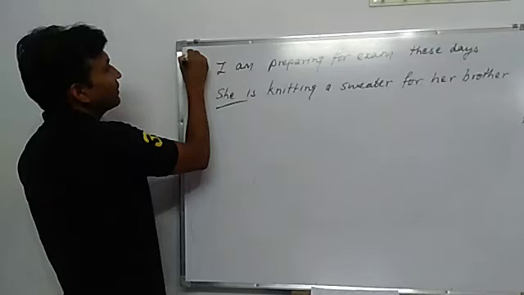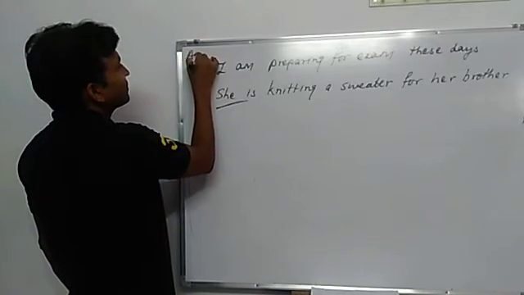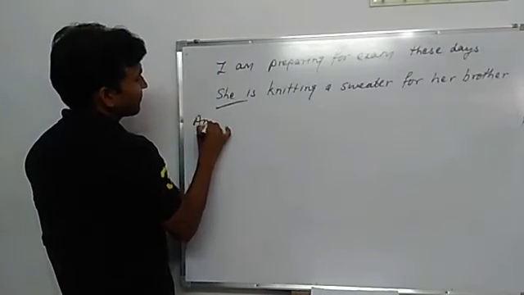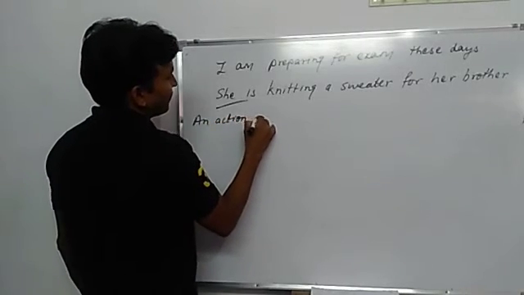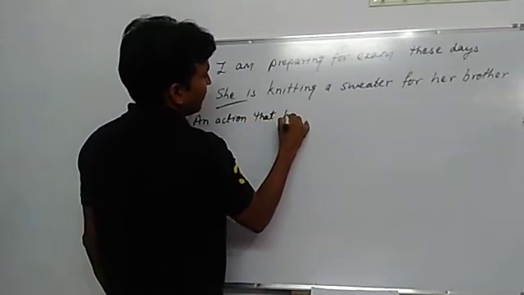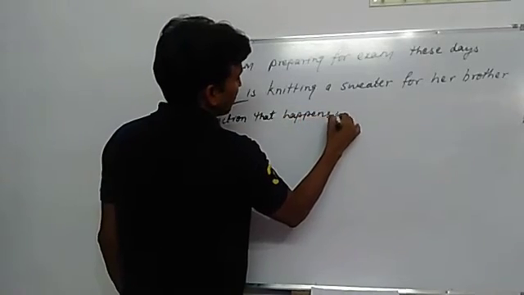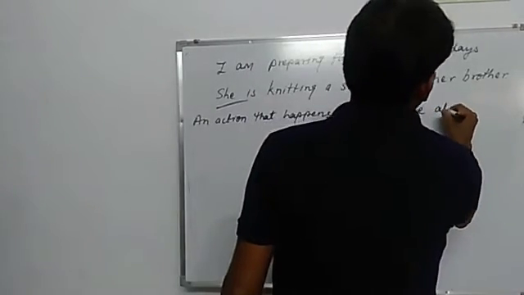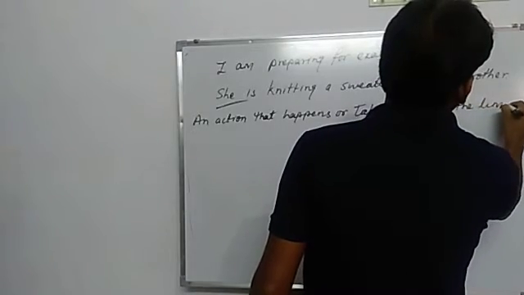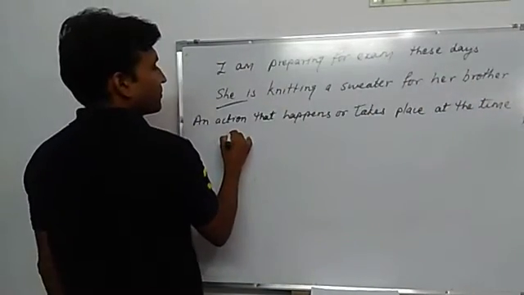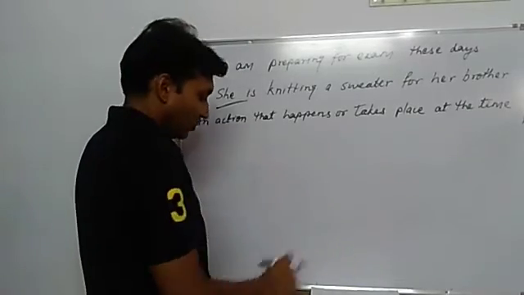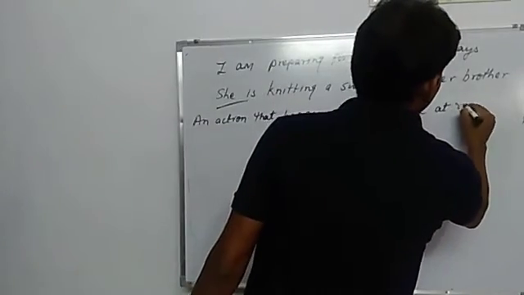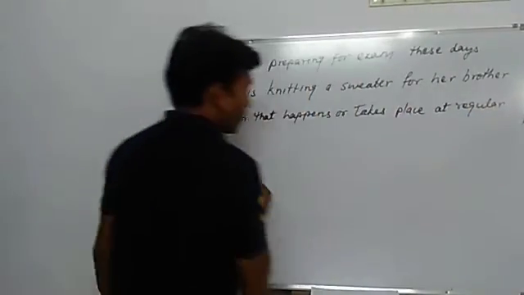We can write the heading here: an action that happens or takes place at regular intervals.